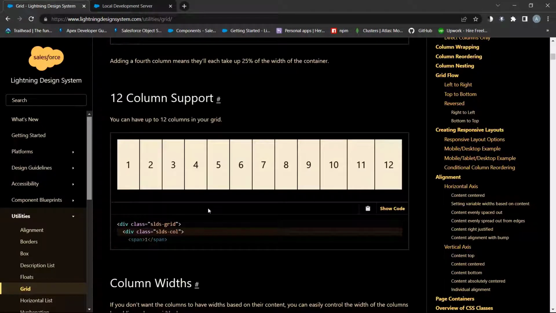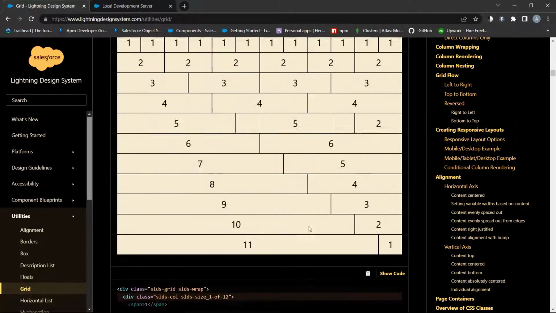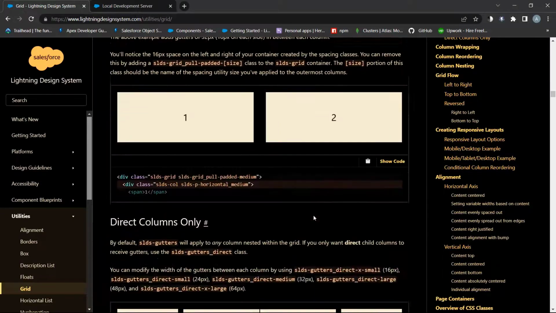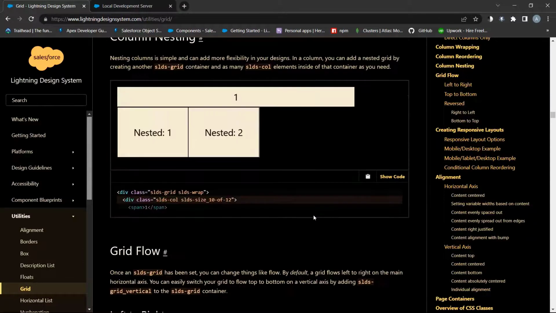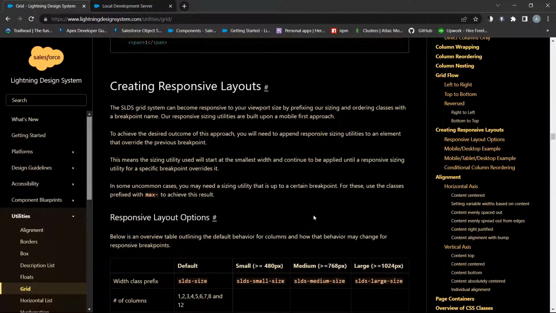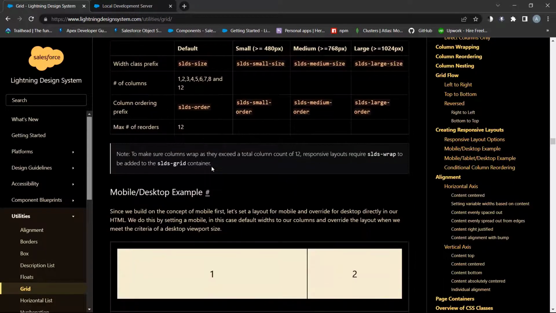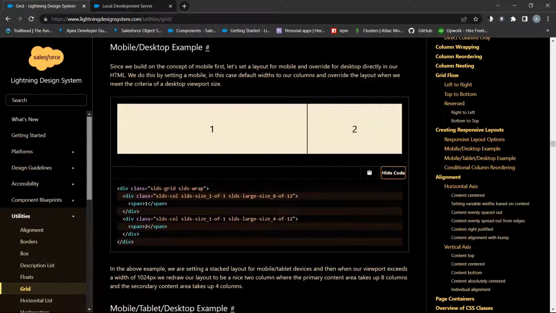12 columns support. Columns wrapping. Top to bottom and bottom to the top, but we need responsive layout. It means suppose we have 2 columns in a row. On large screen it will be 2 columns as intended, but on mobile one will be in a row and second column is shifted under the first.